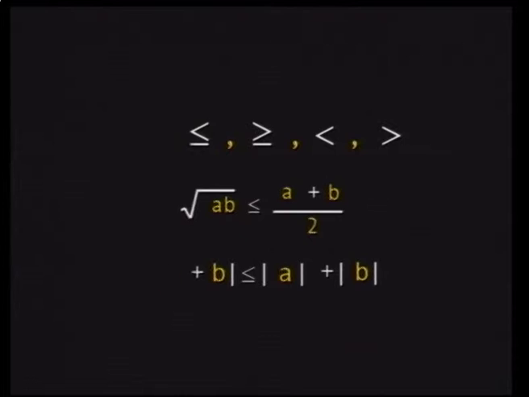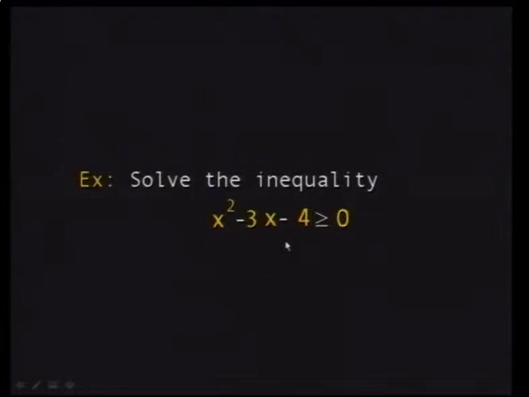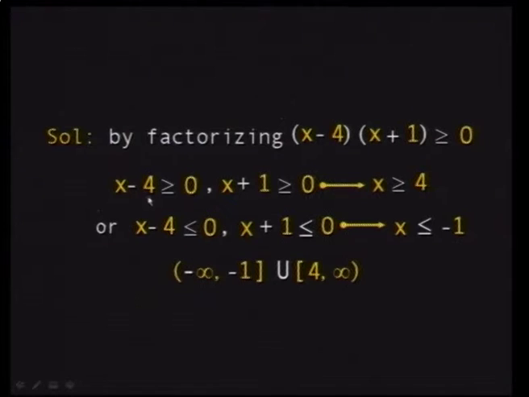We mean the sort of inequalities that we encounter, the solution of which gives you a set. So the solution of an equation gives you a number, whereas the solution of inequalities gives you a set. For example, if you want to solve an inequality of this sort, x squared minus 3x minus 4 greater than or equal to 0, what you do is decompose it into the product of two brackets. And here, because it's greater than 0, either the first and the second are both greater than or equal to 0, or both are negative, less than 0.